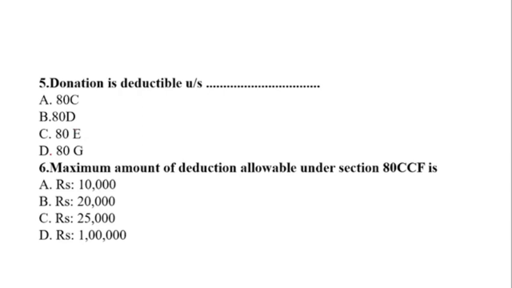Donation is deductible under section: option A, 80C; option B, 80D; option C, 80E; and option D is 80G. So what will be the answer? Yes, good. It is not 80D; for donation, G is for gift. So option D is the correct answer.